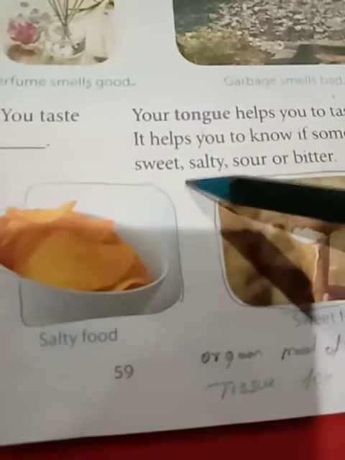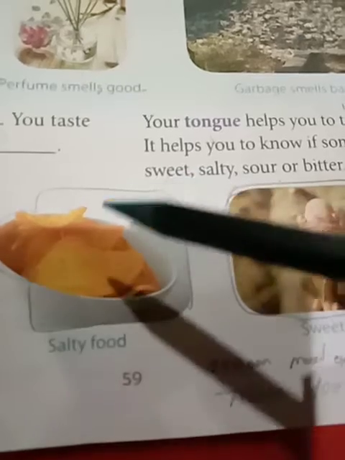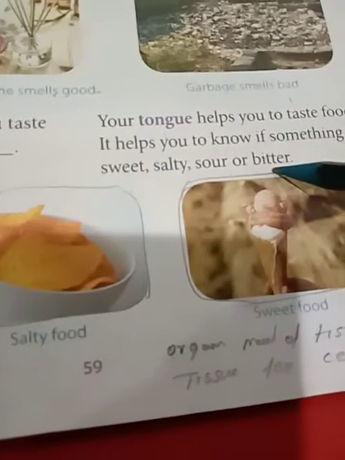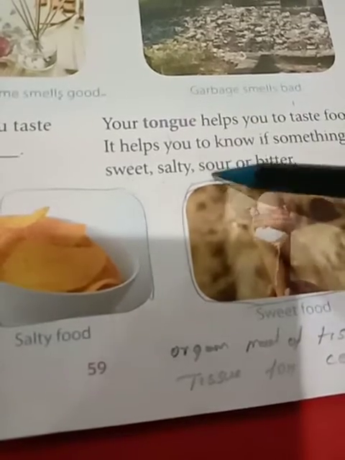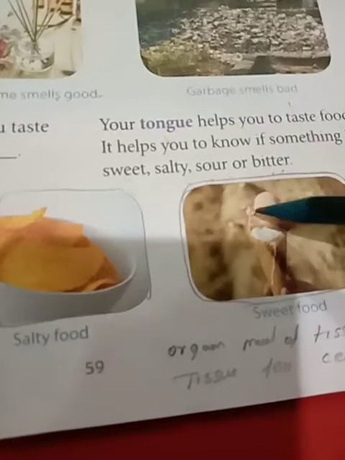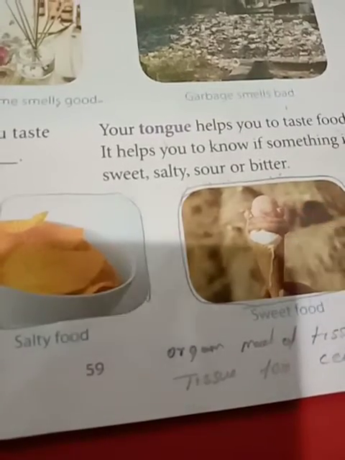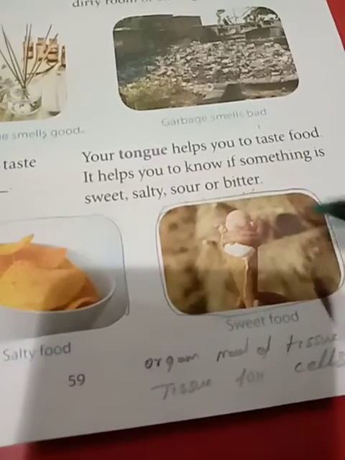Salty food is made of salt, and sweet is sugar. Bitter is like bitter gourd, and sour is like tamarind. Pickles are sour. These things you can only taste and say what the taste of certain things is.